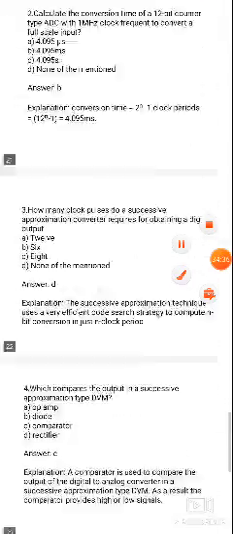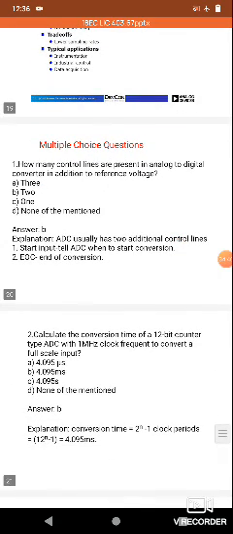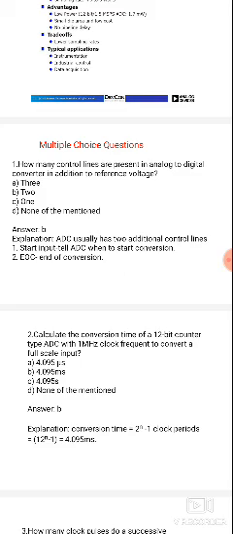Next, there are some multiple choice questions. They will be related to successive approximation or ADCs, all ADC types of conversion. How many control lines are present in analog to digital conversion in addition to the reference voltage? So how many control lines? 3, 2, 1, none of the above.